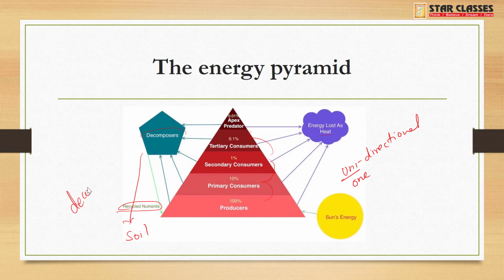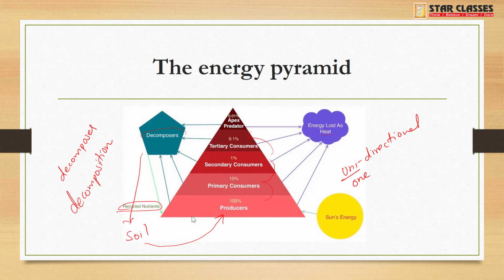So this decomposition is done by decomposers like microbes, bacteria and other worms. The nutrients are replenished into the soil, and then from this soil again plants take up those nutrients, those minerals, and again this chain continues, this energy transfers. So this maintenance is very important. If this cycle does not go hand in hand, if there is a missing of any chain or any point, it will lead to ecological imbalance.